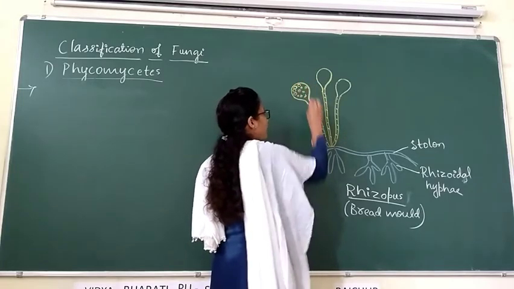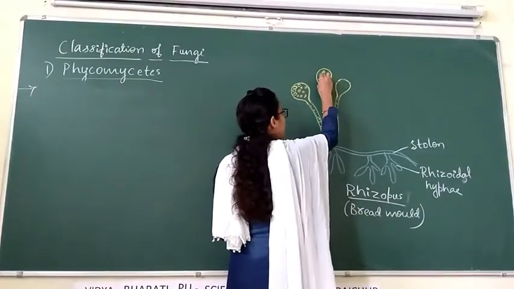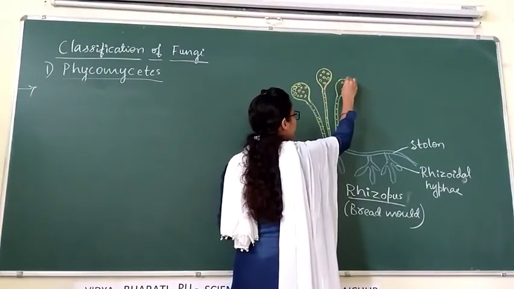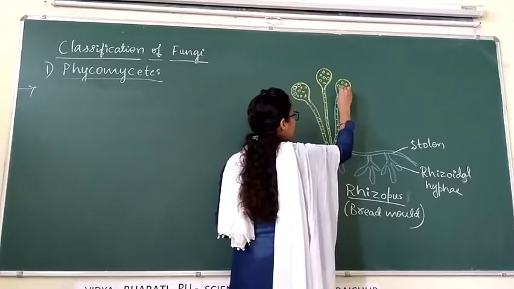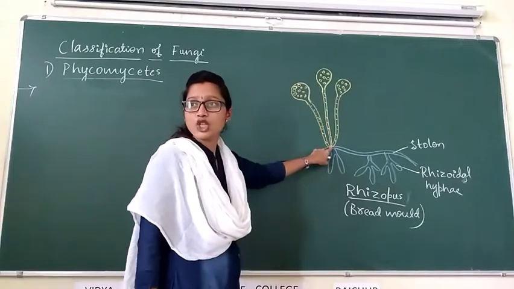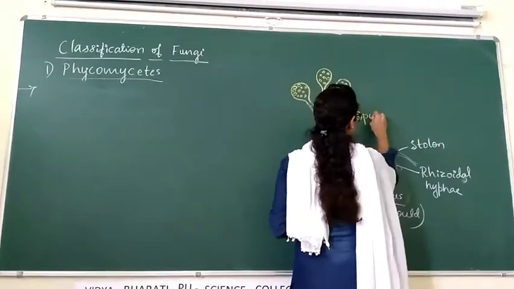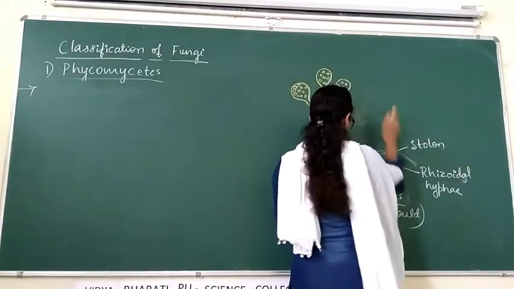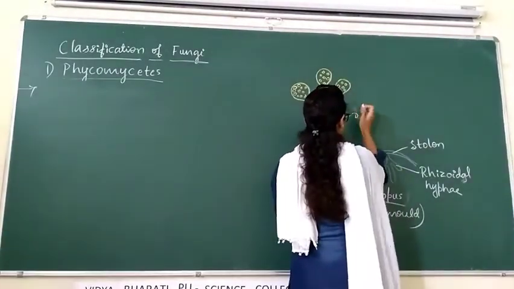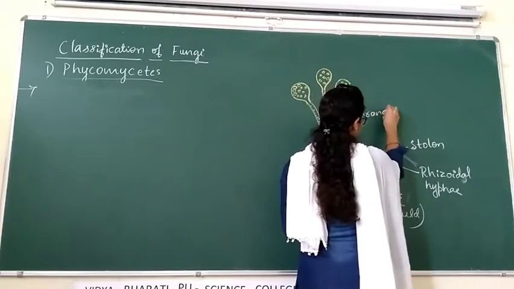And this structure is called as sporangiophore.